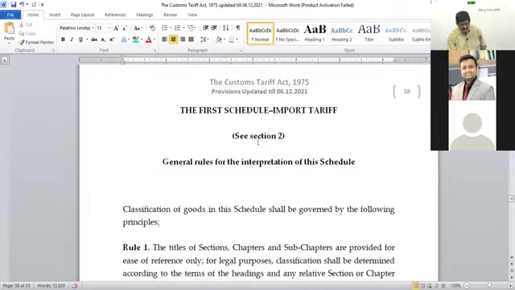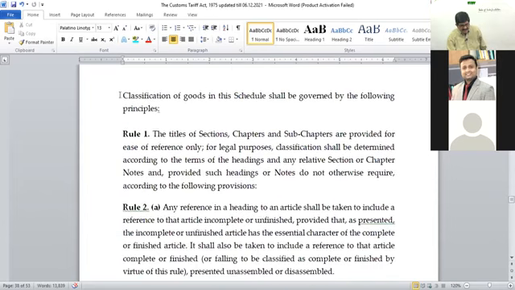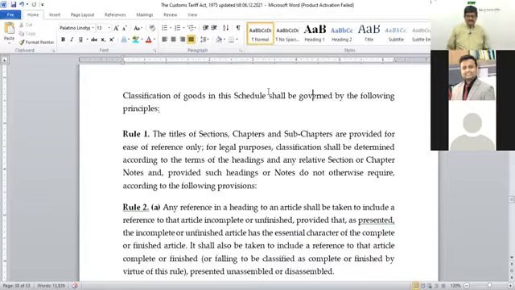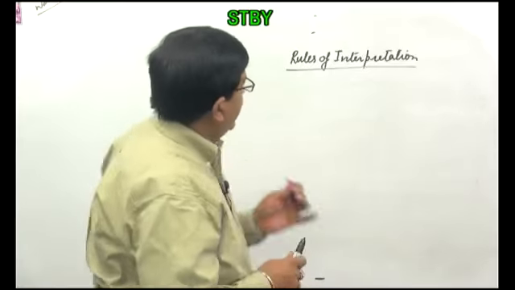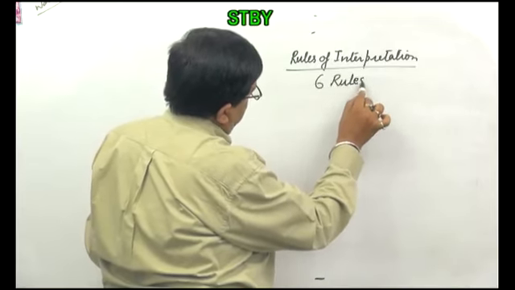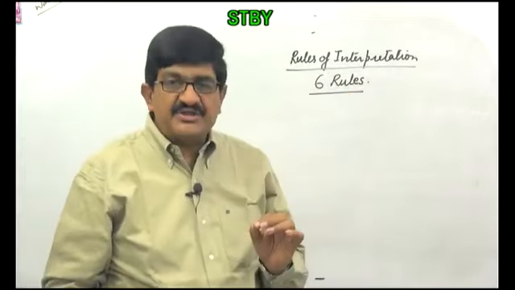First schedule, import tariff, section number 2, and general rules for interpretation of the schedule. This is in relation to classification of goods in the schedule, which shall be governed by the following principles. So for the purpose of classification, these rules are absolutely necessary. Without understanding the rules, practically it will be difficult for you to classify the goods. So just to give you a brief of these rules, in total there are 6 rules.